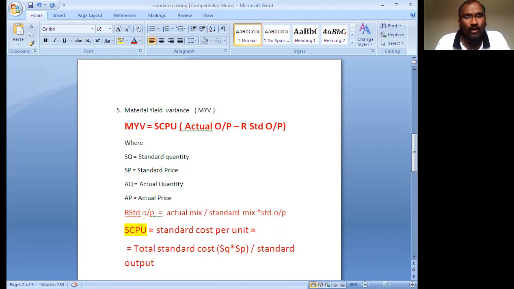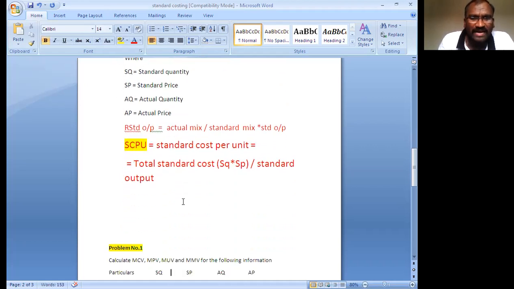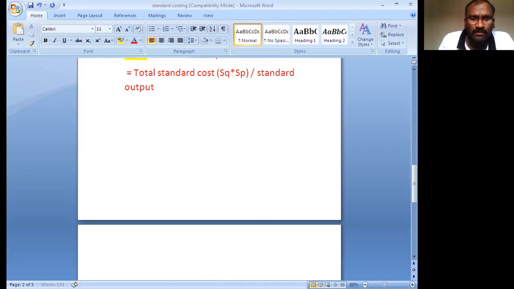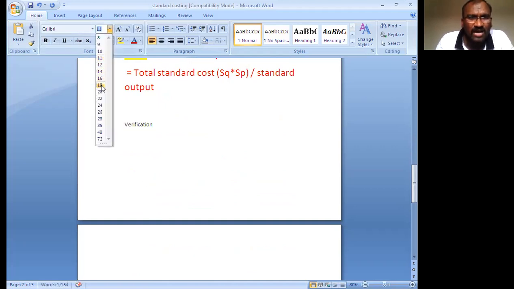Revised standard output equals actual mix divided by standard mix into standard price. This is the problem of material yield variance. Next, verify also whether your problem is correct or not. You are verifying the problem. If your verification is correct, your problem is correct. If your verification is wrong, your problem is also wrong.